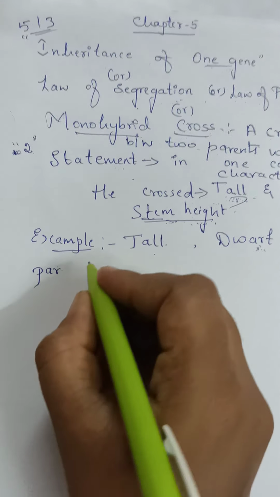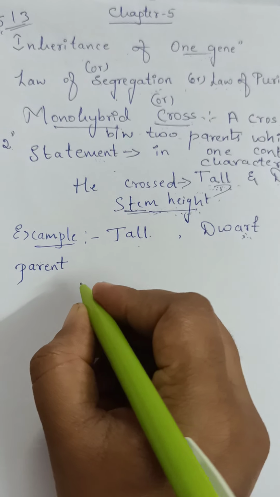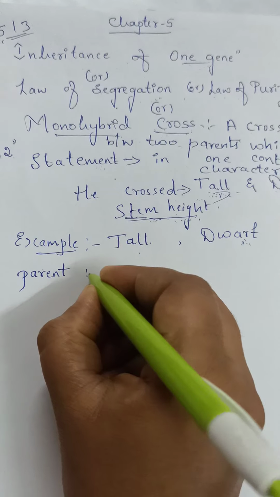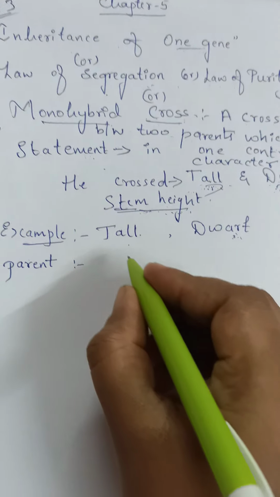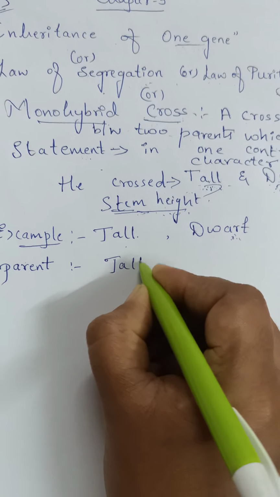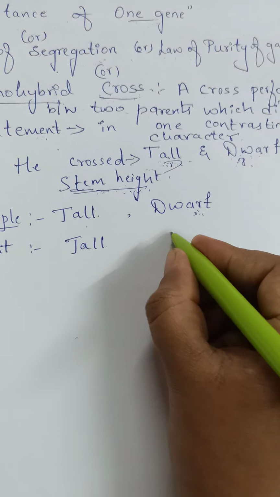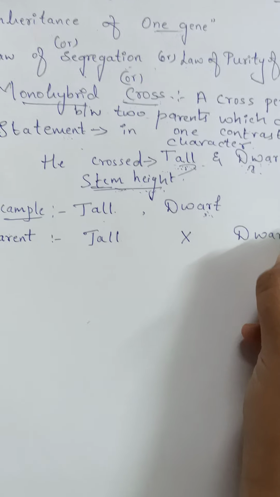While writing an example for monohybrid cross, first you have to write parent. Parent is nothing but the particular parents in which we are doing the cross. One is tall and we are taking a dwarf.